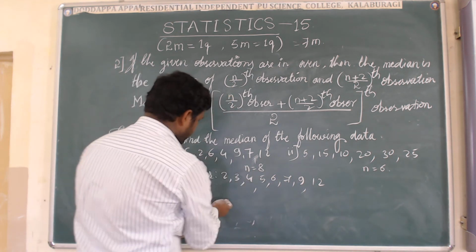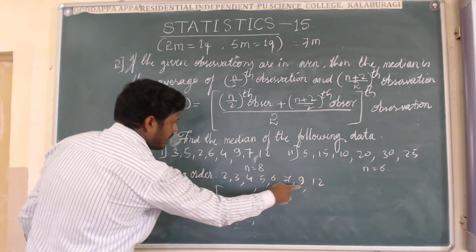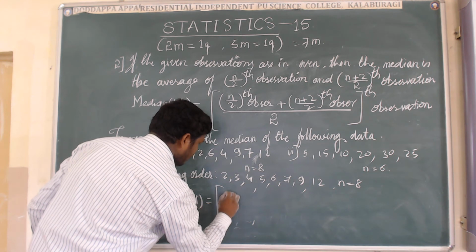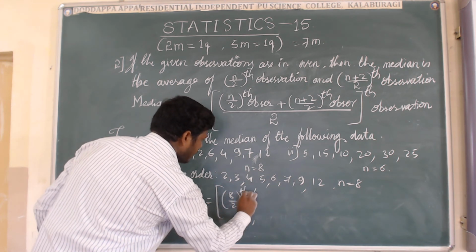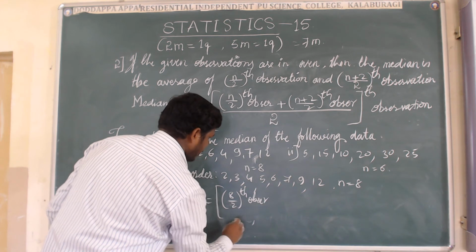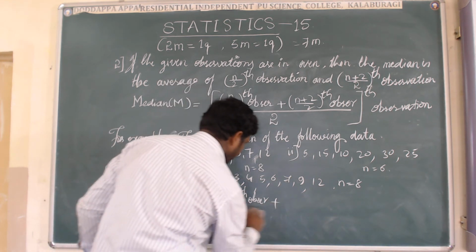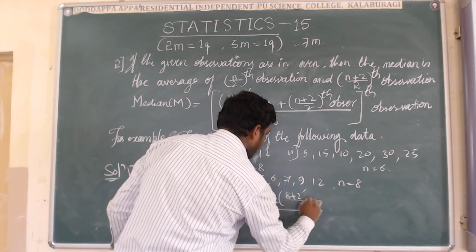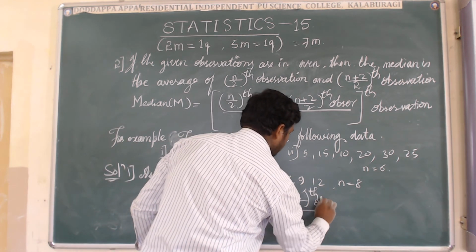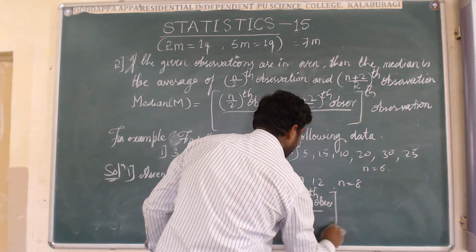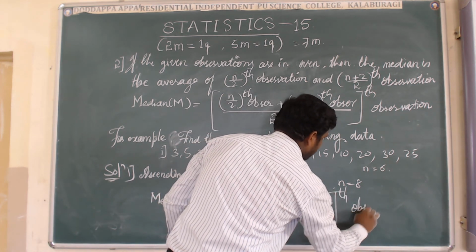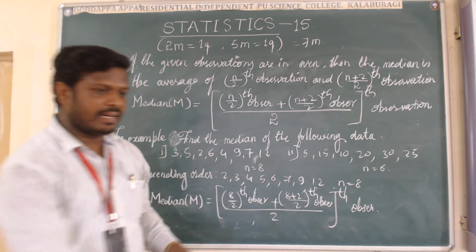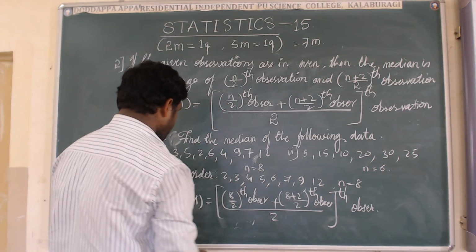Here n is 8. So M equals the (8/2)th observation plus the ((8/2)+1)th observation, divided by 2. Simplify again here.